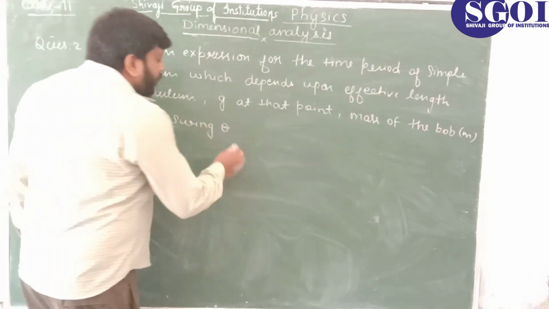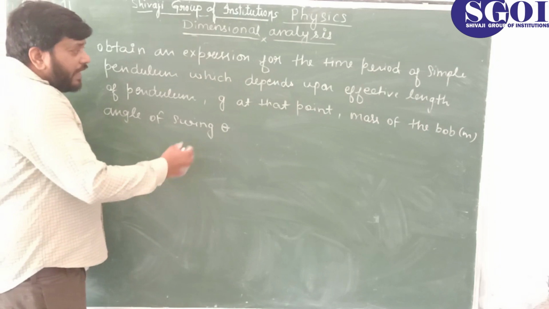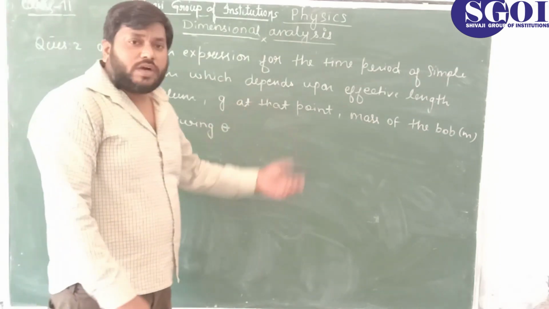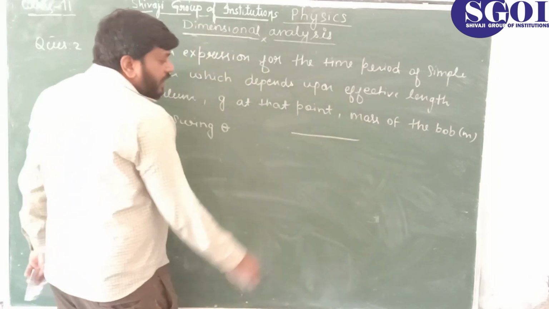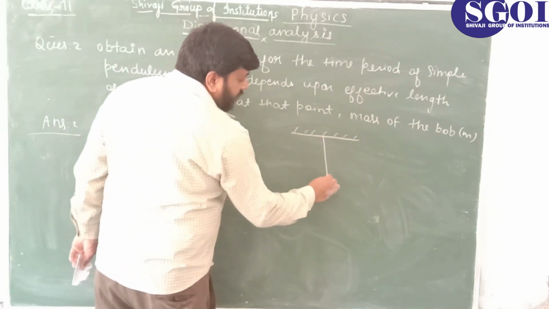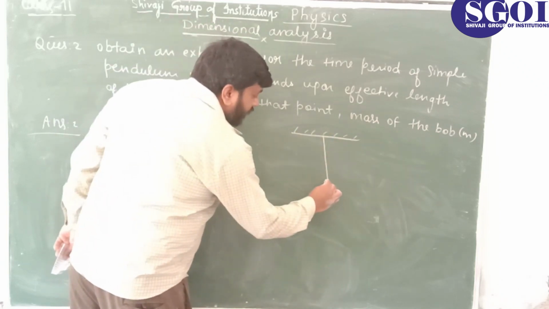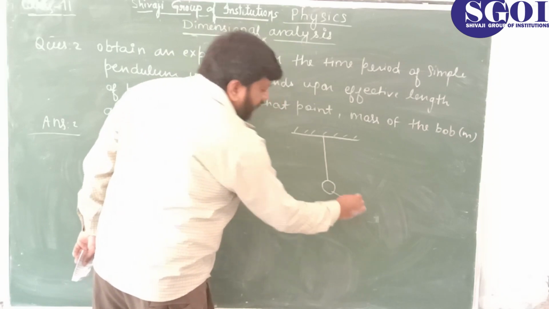Before starting our derivation, I am telling you what these quantities represent. Here I make a fixed rigid support, and this is the thread, and we are fixing a ball here, and the mass of the ball is m.